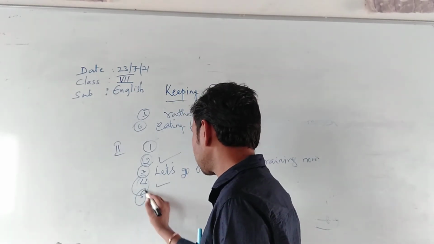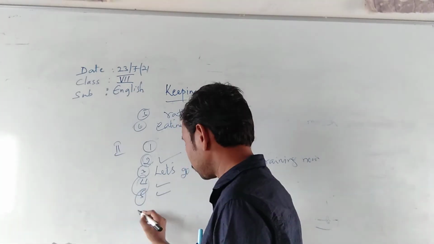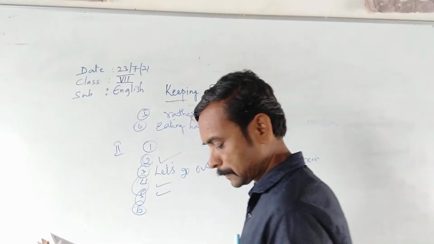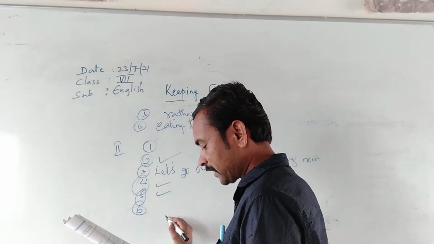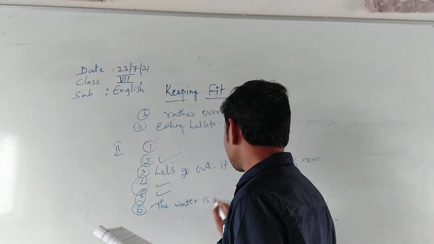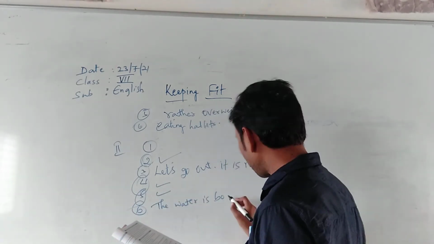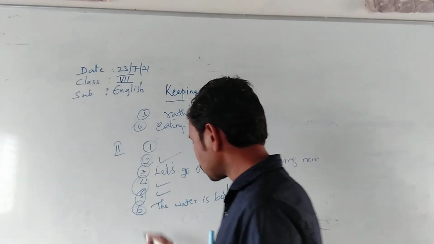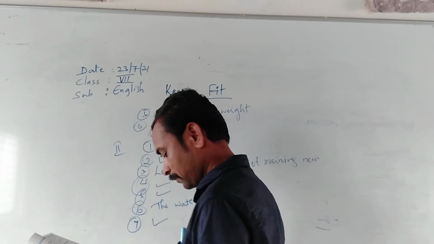Fifth one also right. Sixth one, what happened? The water is boiling. What have you written? The water is boiling. Okay. Next, seventh one is right.